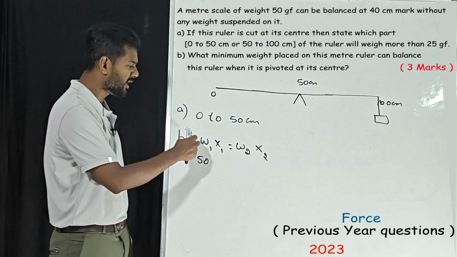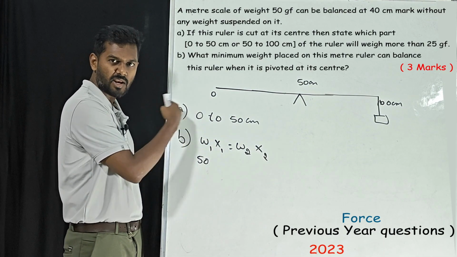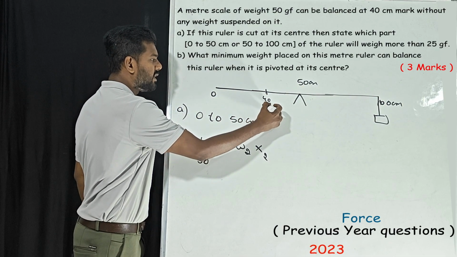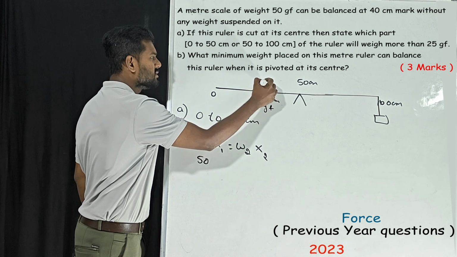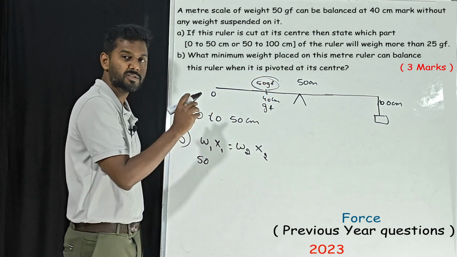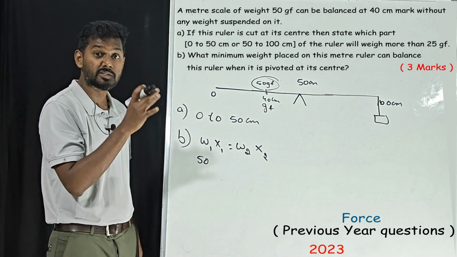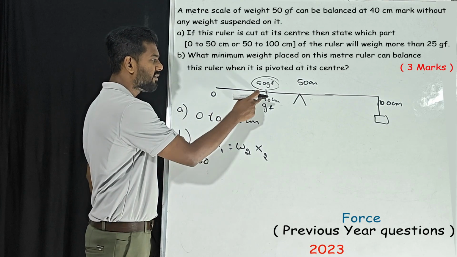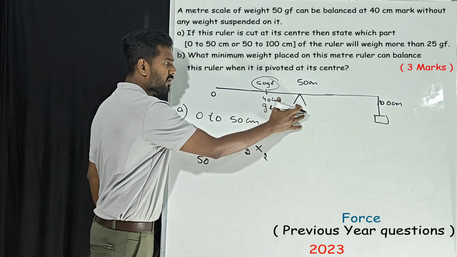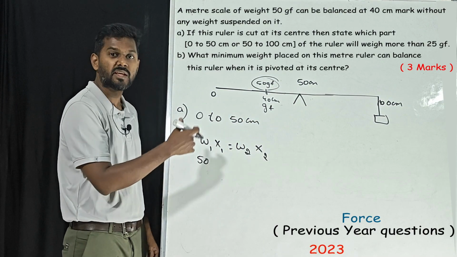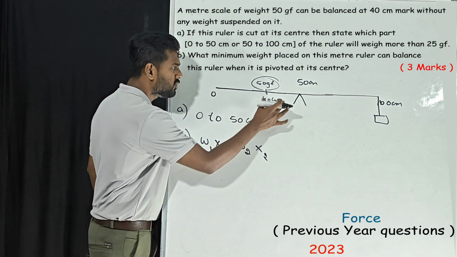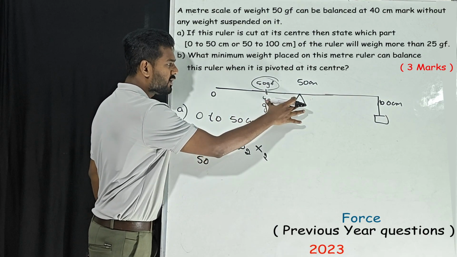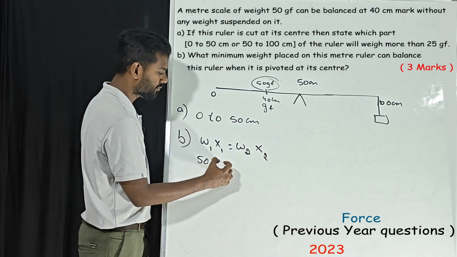We know W1 x1 is related to the LHS, the left hand side, correct? So on this side the center of gravity is at 40 centimeter, and that is 50 GF. This is very much important to solve the numericals. 50 is done. For x1, the center of gravity is at 40 and the fulcrum is at 50. What is the distance from the load to the fulcrum? The load is 50 GF. From 40 to the fulcrum it is 10.